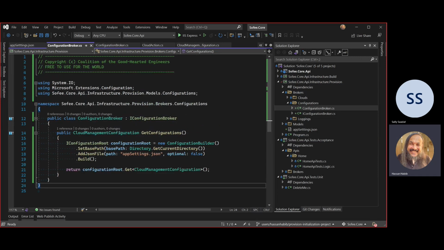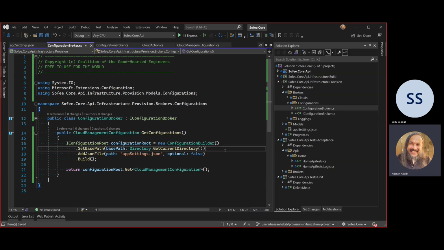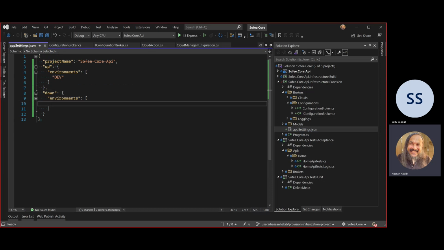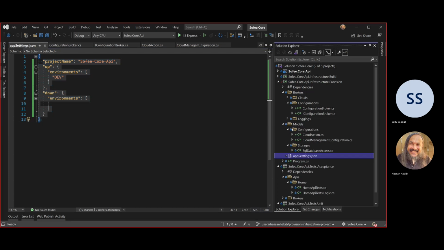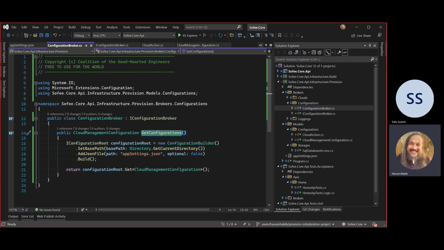This is the tricky part, and this happens once per project, so it's a very rare activity. So I'm sorry if I don't know much of it off the top of my head. App settings.json, this guy will go in and pick up whatever is in here and map it into this strongly typed model. So this strongly typed model would be this cloud configuration. It picks up the project name, what environment it needs to spin up, and what environments it needs to spin down. That's all. See? So that's basically how we're going to pull these configurations down, from an app settings file.